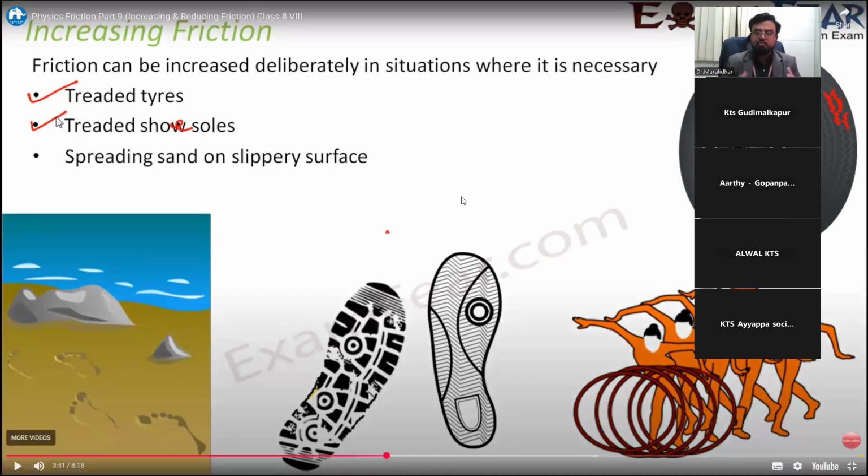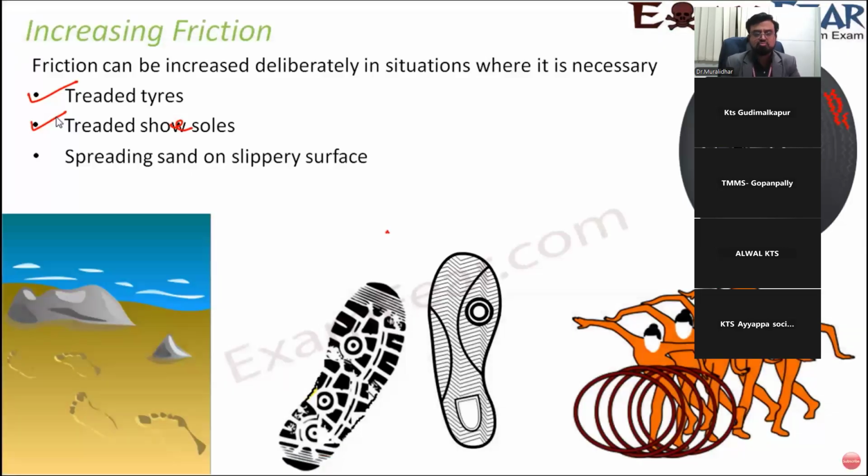See, in the Olympics also, in any games, weightlifters or javelin throw, discus throw, they apply some powder to their hands to avoid skidding. Even in cricket, during the wet night games, you can see water droplets stick to the ball. So they keep treating the ball with a napkin to increase the friction, right? Hands or legs, so they get a better grip. So these are some of the places where we try to increase friction by making the surface rough.